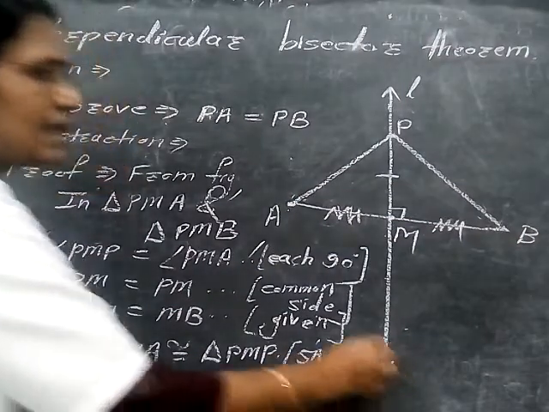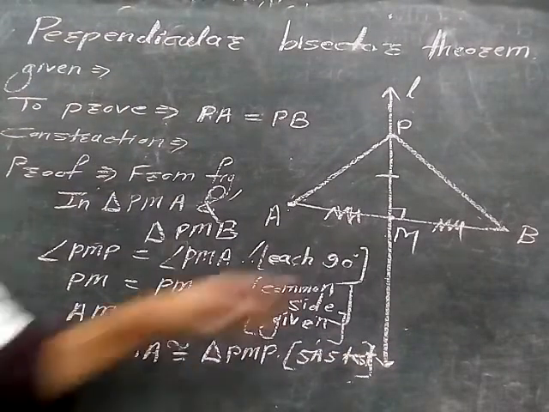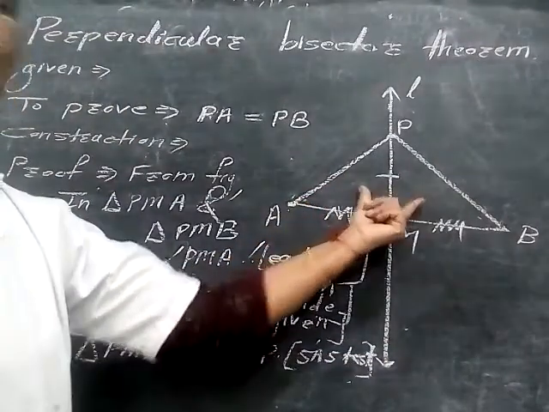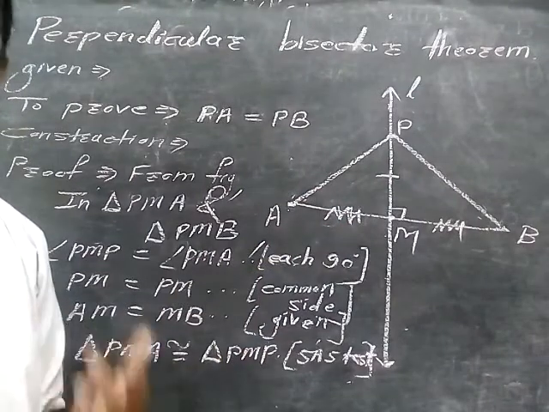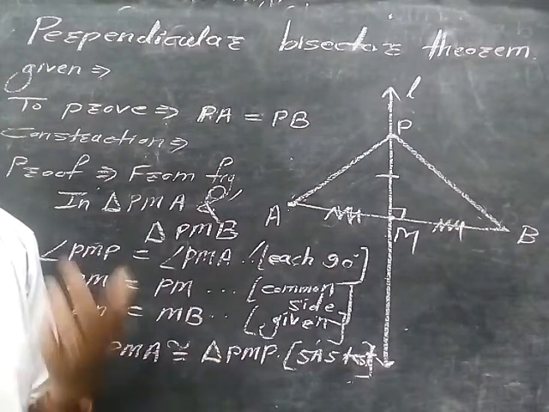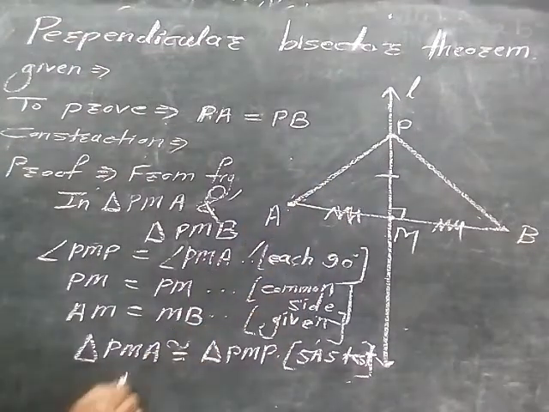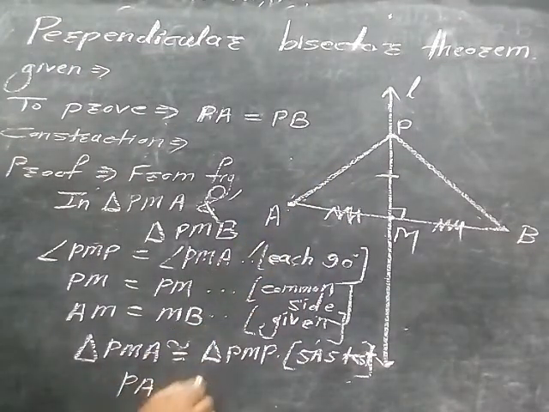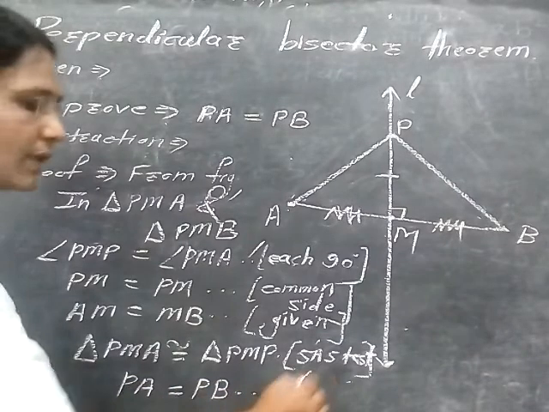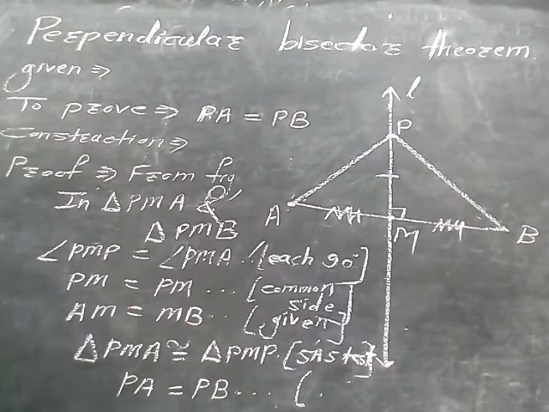Using the SAS test, these two triangles are congruent, and if these two triangles are congruent, their corresponding parts must be congruent, and so we write PA is equal to PB, segment PA is equal to PB. Why? Because of CPCT.